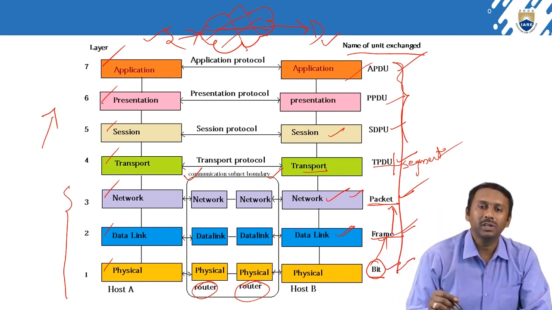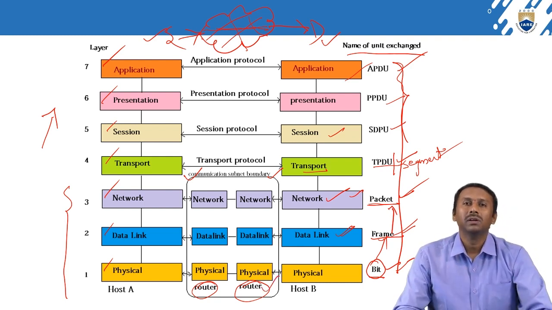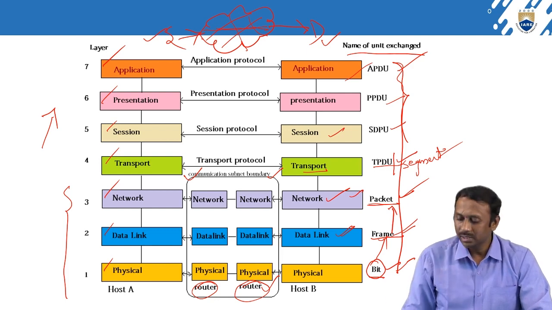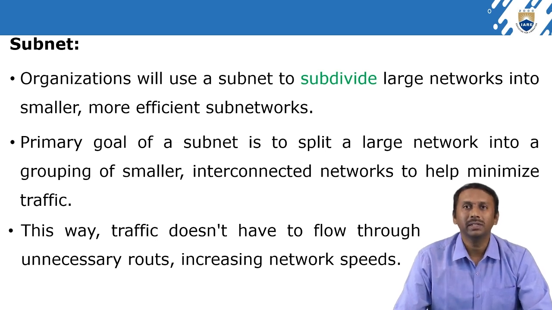Based on this, the data packets travel in the internet. Now, what is a subnet? Organizations use a subnet to subdivide large networks into smaller ones. Clear?